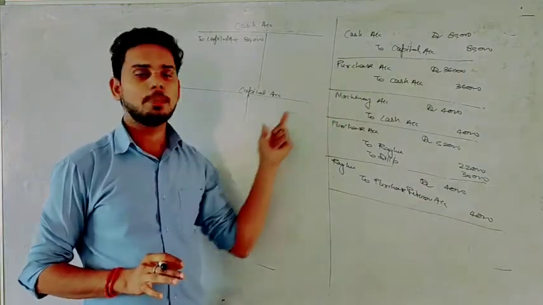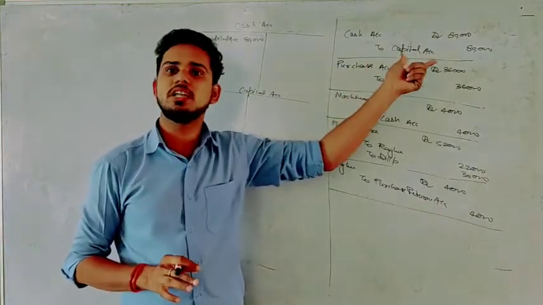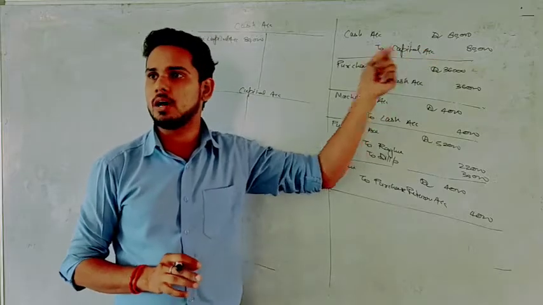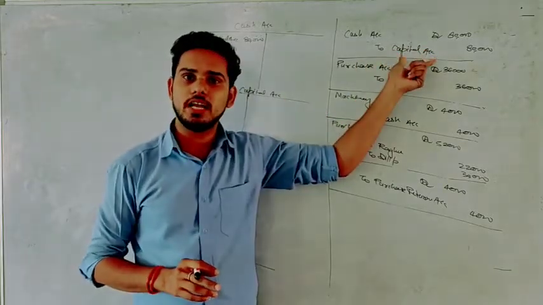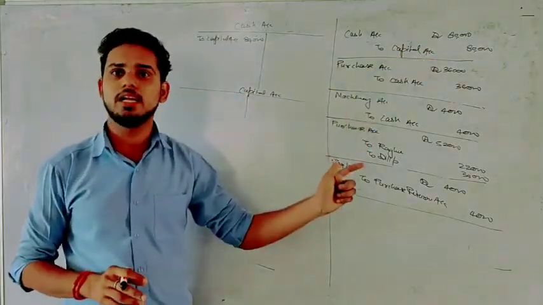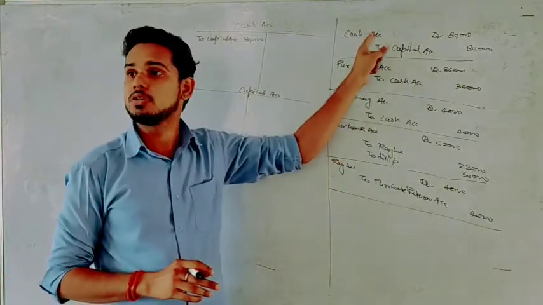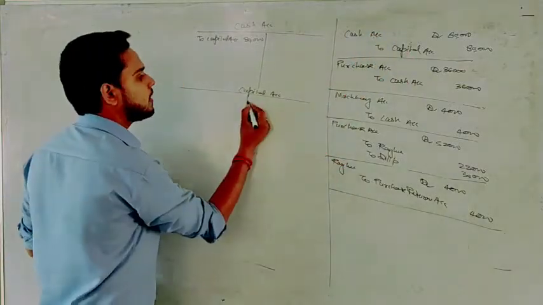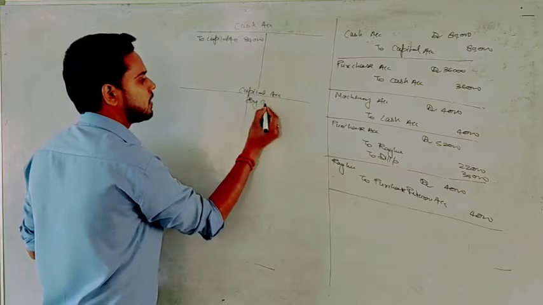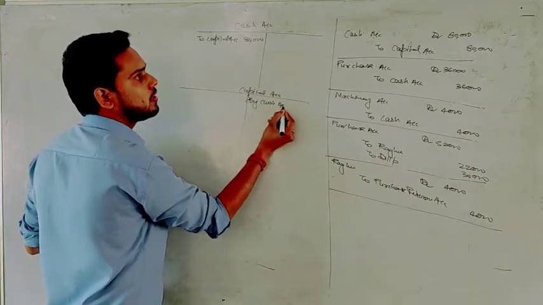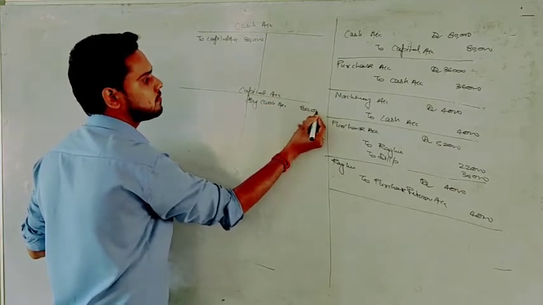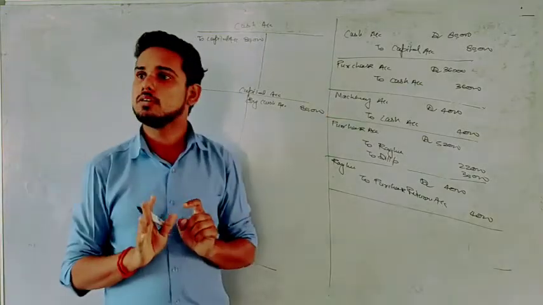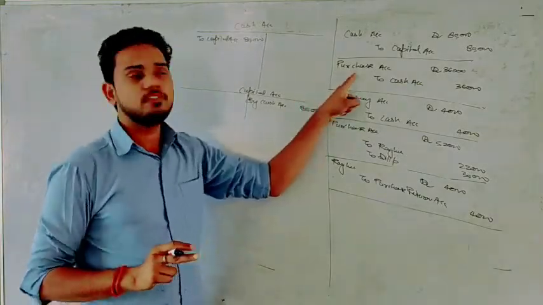So here we have prepared the format of capital because the next account we found is capital account. Now here capital account is credit, so we will write on the credit side. Then we will write the name of the opposite account, cash. So we will write on the credit side by cash account, and the amount is 80,000. No confusion?